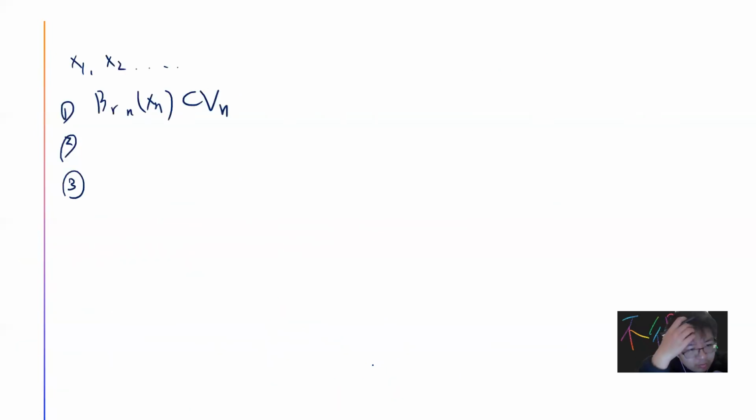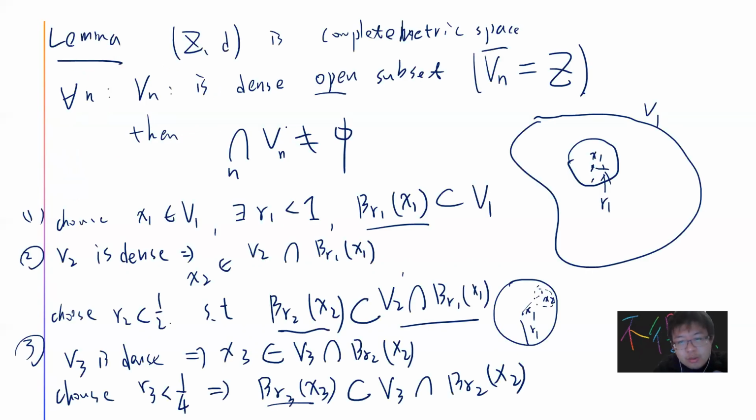By my construction, I can also make the closure of B_R(n+1)(x(n+1)) sit inside B_Rn(xn). I can make it smaller so they do not touch, so if I take the closure, it will sit inside. So B_R2(x2) will be inside B_R1(x1).